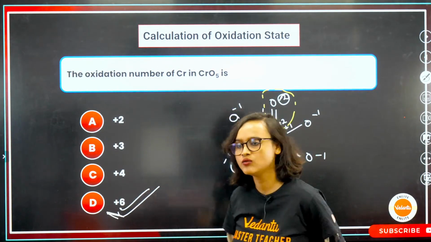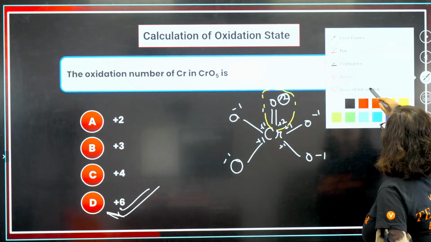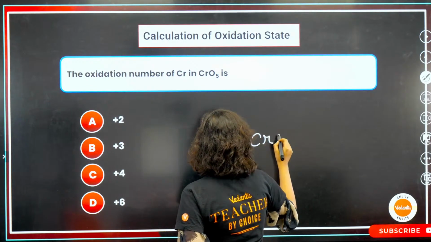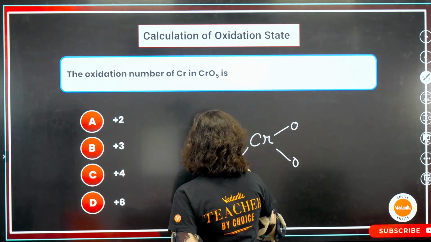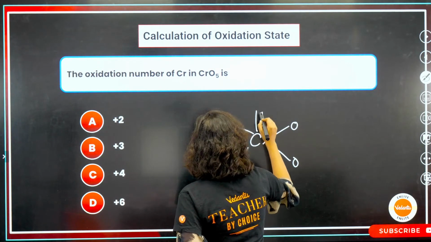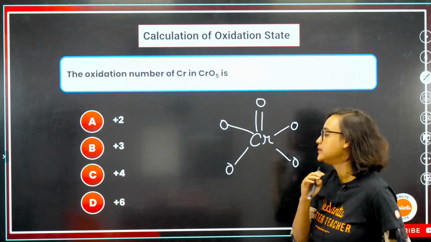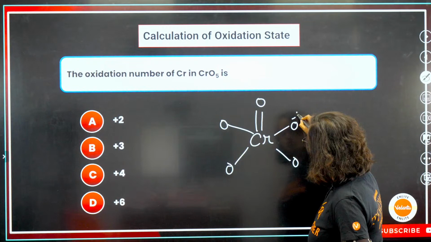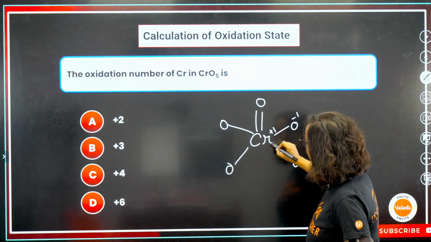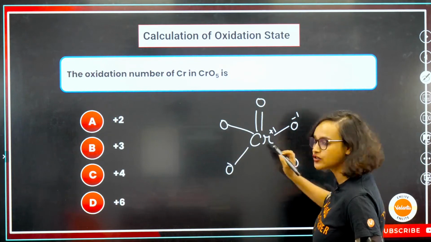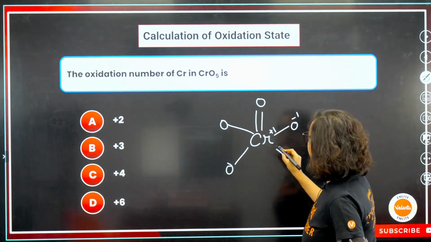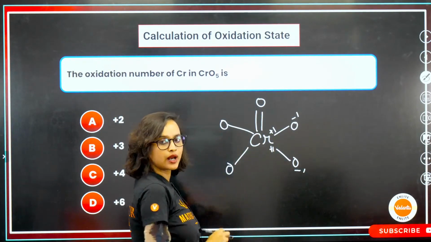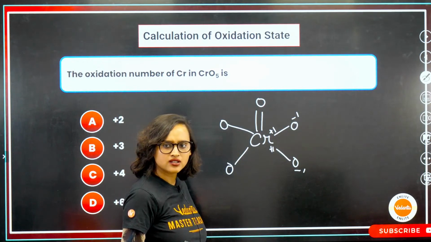How do you find it? Okay, one more time. CrO5 has a structure like this: O, O, O, O and a double bond O. Now, how is this bond forming? This bond is forming because chromium will lose one electron and this oxygen will gain one electron. Here once again, chromium will lose one electron and this will gain one electron. So another bond.